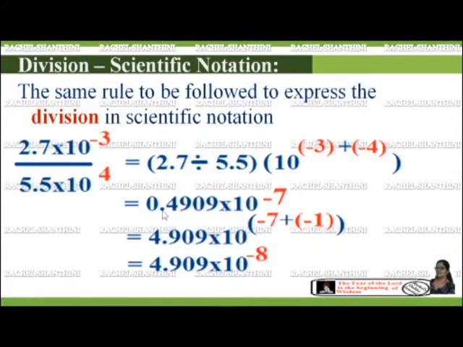Now if you want to move this decimal one digit to the right hand side, then the exponent goes down. That means we have to add minus 1 to the exponent form. So 4.909 into 10 to the power of minus 7 plus minus 1. What is minus 7 plus minus 1? That is nothing but minus 8. So we have to write it as 4.909 into 10 to the power of minus 8.